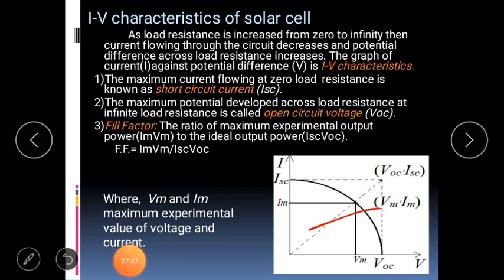Then the efficiency of a solar cell is expressed in terms of the fill factor, the ratio of the maximum experimental output power, that is IMVM, to the ideal output power ISC VOC. This ratio is the fill factor. FF is equal to IMVM divided by ISC VOC, where IM and VM are the maximum experimental values of current and potential. This represents very well the behavior of a solar cell whenever connected in the circuit.